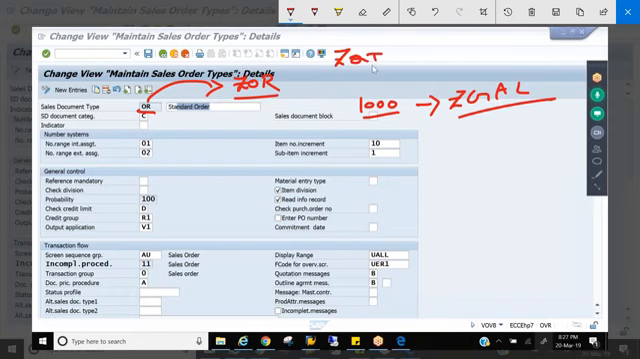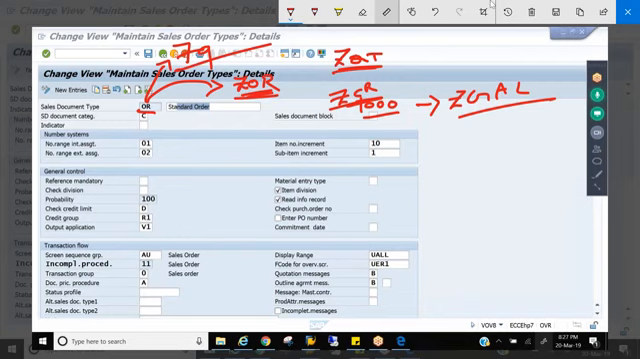ZQT is a quotation. ZCR is a credit memo. How does the system know this? Let's say I don't want ZOR. I'll copy OR and name it as 79. I want 79 to be my sales order. How do we know that? That means, how does the system identify it?